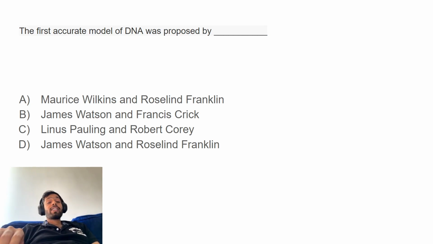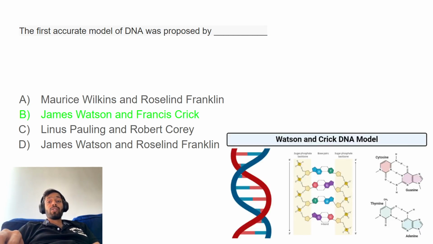So James Watson and Francis Crick are the major players in producing the first accurate model of DNA, which is this double helix structure supported by a sugar-phosphate backbone, where the base pairs interact with each other with hydrogen bonds and so on and so forth.